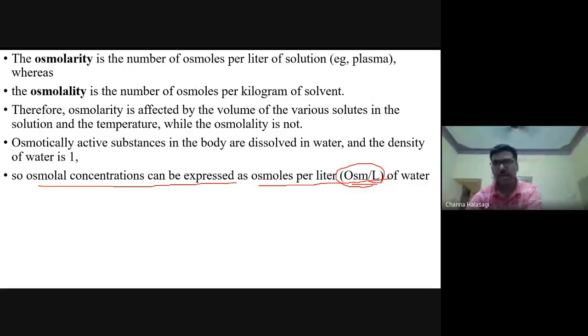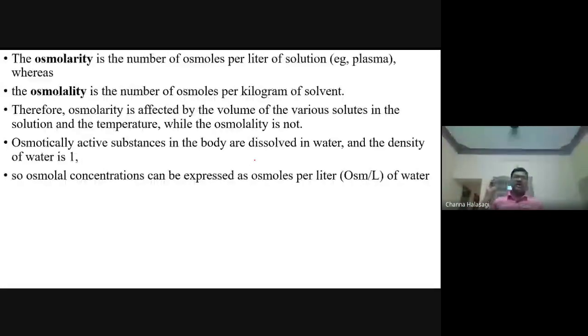We can take osmoles or milliosmoles depending upon the number. Osmolality, and the factors affecting osmolarity, are temperature and the various volume compartments. Whenever we are talking about the human body, we always use osmoles per liter or milliosmoles per liter. Have you understood till now, guys?